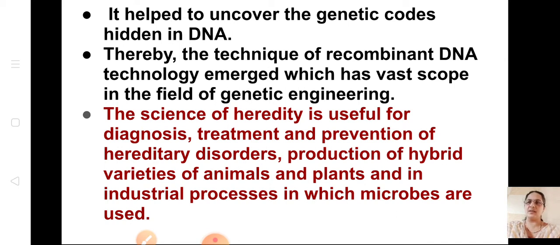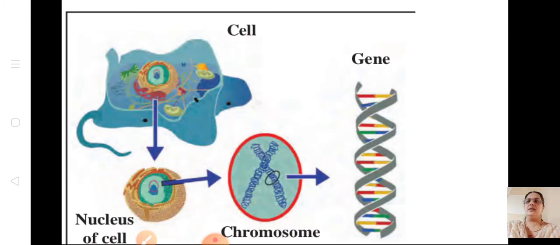How microbes are used in industries, all these you'll be learning in the further 7th and 8th lessons in standard 10. Okay, now let us start with the lesson.